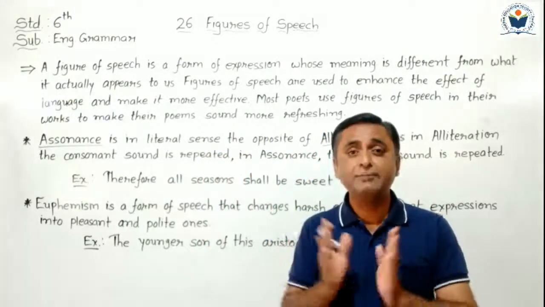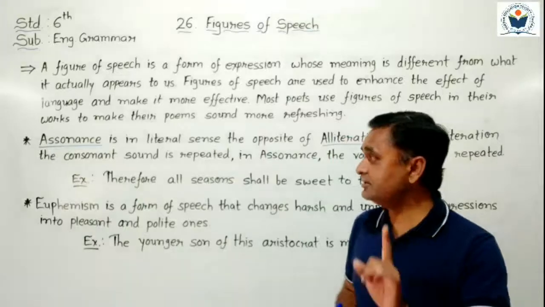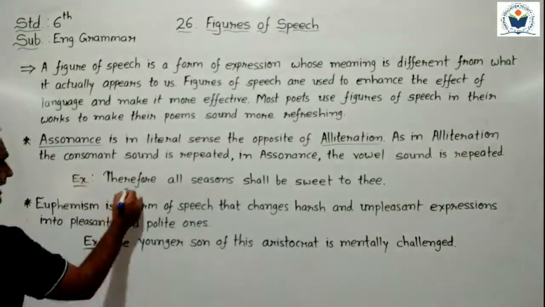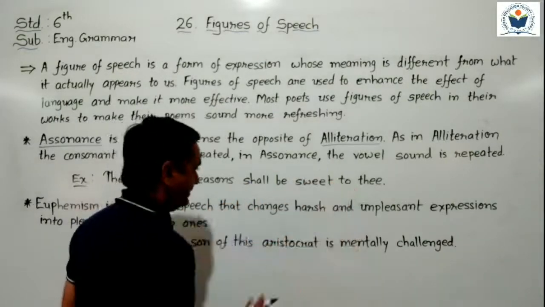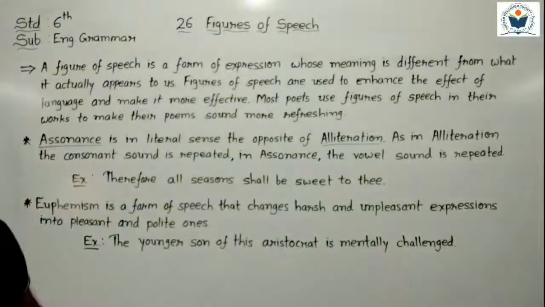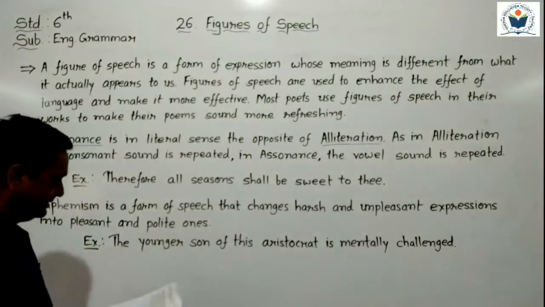It is the main difference between the two figures of speech, alliteration and assonance. Now here is an example of assonance: Therefore all seasons shall be sweet to drink. Which vowel sound is repeated here? Can you identify it from that sentence?